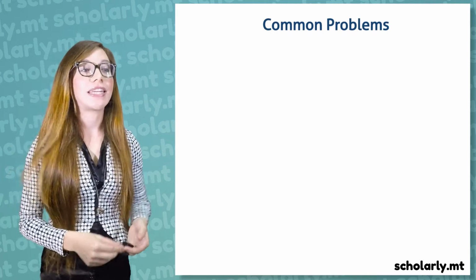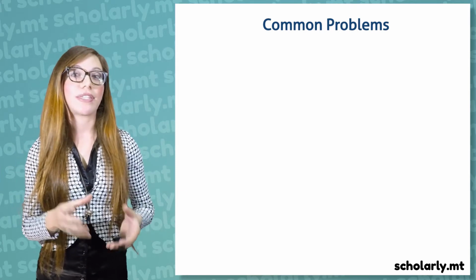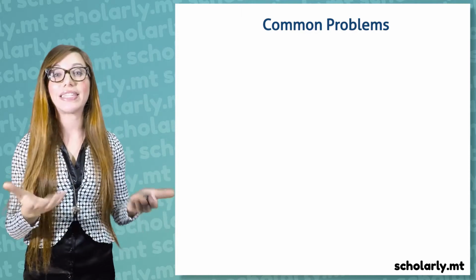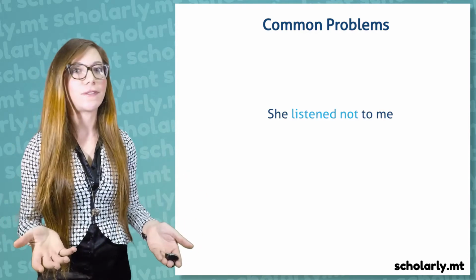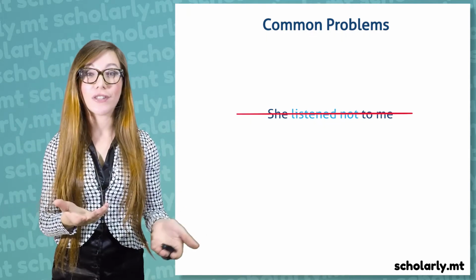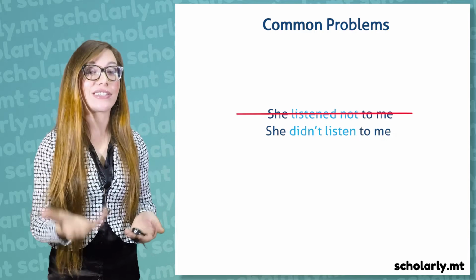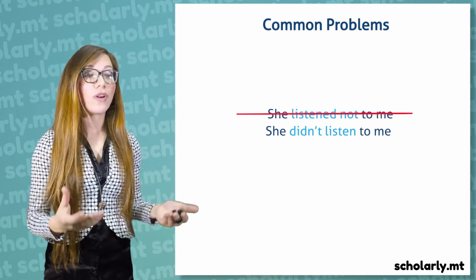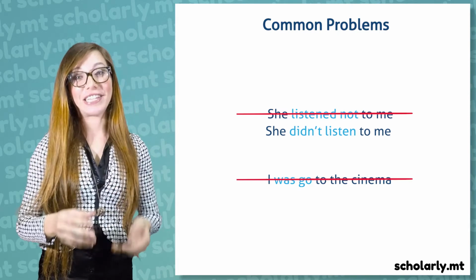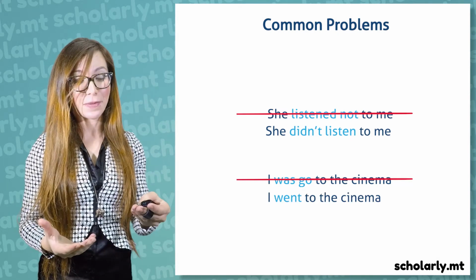Some common problems. Sometimes we forget to put the auxiliary before the verb when forming the negative, so we end up saying, she listened not to me, which is not what we should say. The correct version would be, she didn't listen to me. Or, I was go to the cinema instead of using the irregular verb, I went to the cinema.